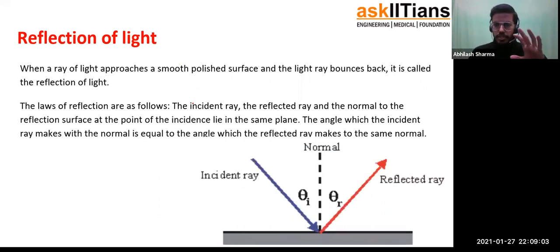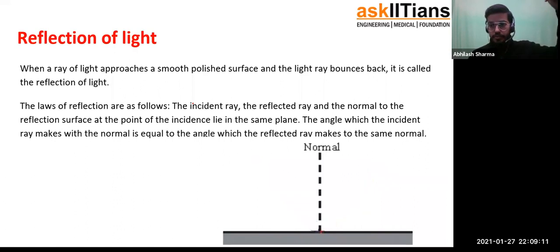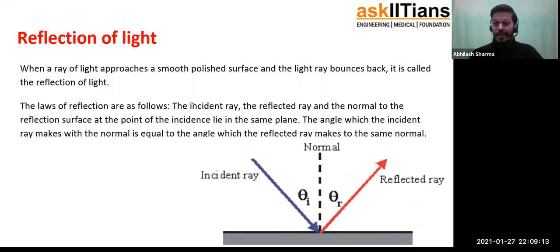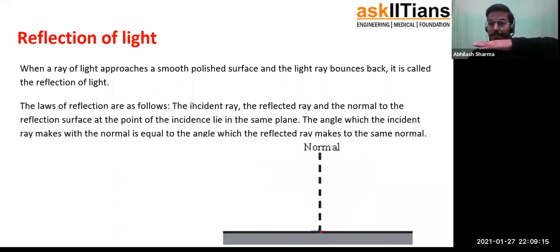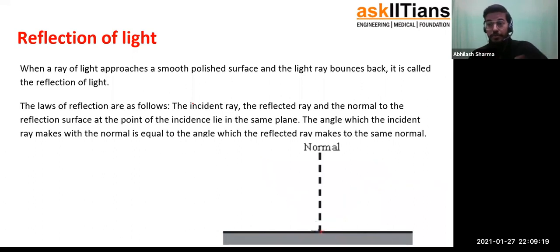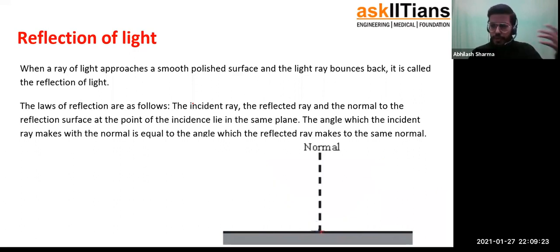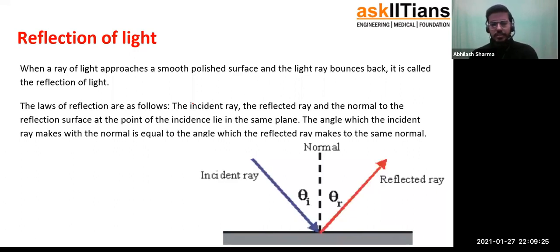Here are a few things you need to keep in mind. There are three important terms. First is the incident ray, as you can see in the diagram, the blue colored ray. That's the ray which is coming in. Then there is this reflecting surface, which is most of the time the mirror, right? But it's not necessarily. You can also bounce light off a metallic surface or any other kind of surface. Only the efficiency of reflection changes.